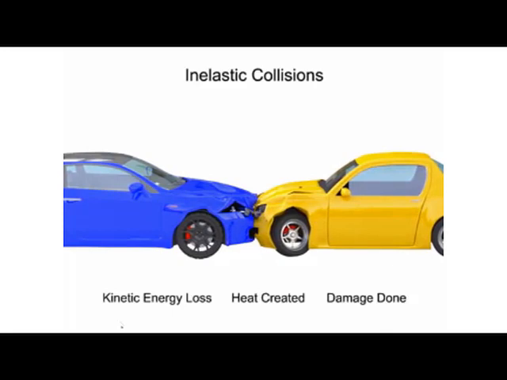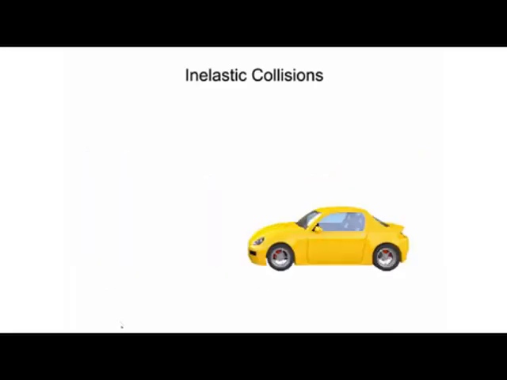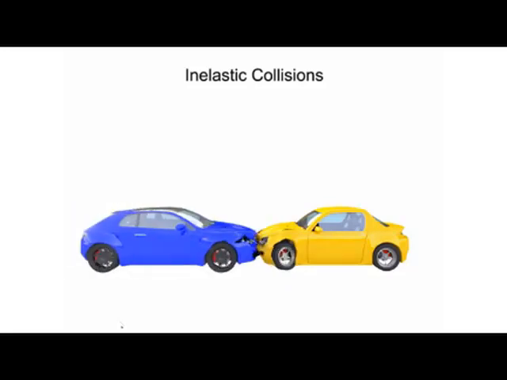A clear example of an inelastic collision is a car crash. In order to understand the conservation of momentum in this example, we'll imagine a car crash taking place in a world where road friction and air resistance have no bearing on the system.